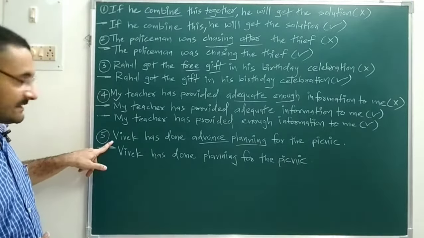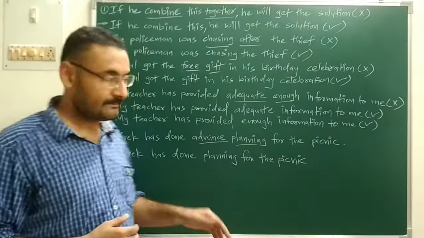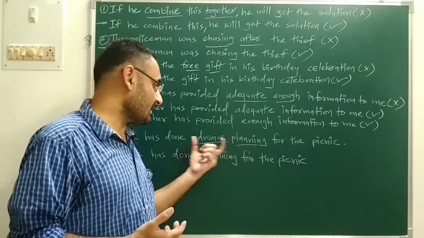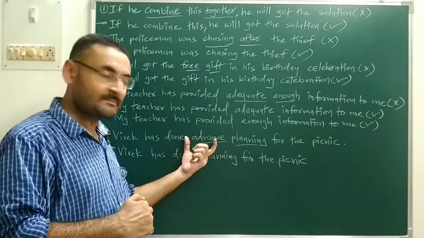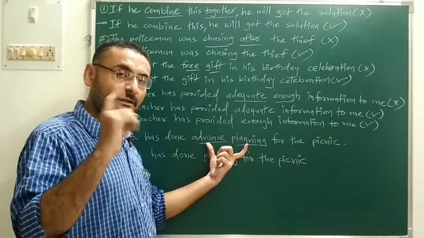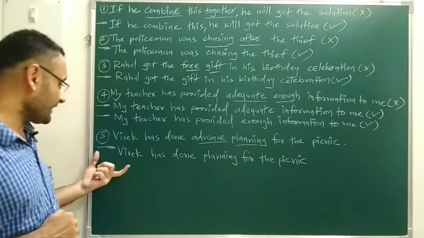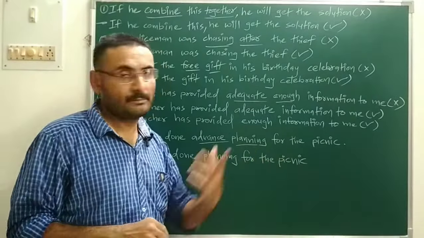Okay, last sentence is Vivek has done advanced planning for the picnic. Again advanced planning, both are same, means what? That whatever planning you are doing, that is always in advance. So repetitive meaning is there. So among those two, only one meaning we will keep, so that redundancies is avoided. So the correct sentence is what? That Vivek has done planning for the picnic.